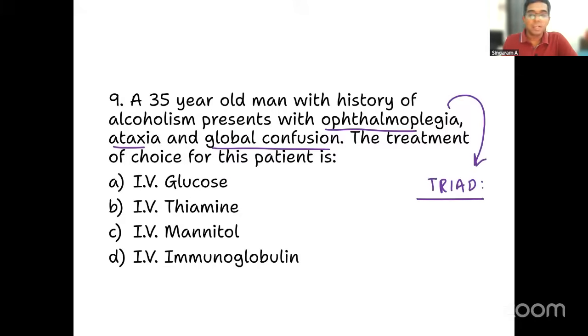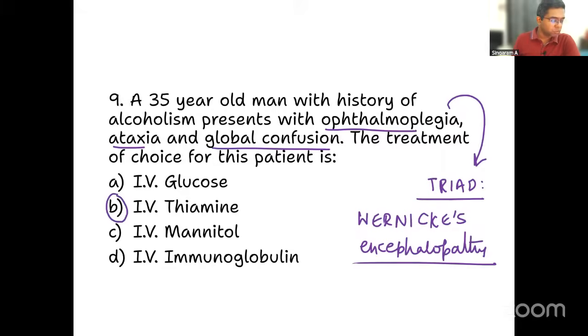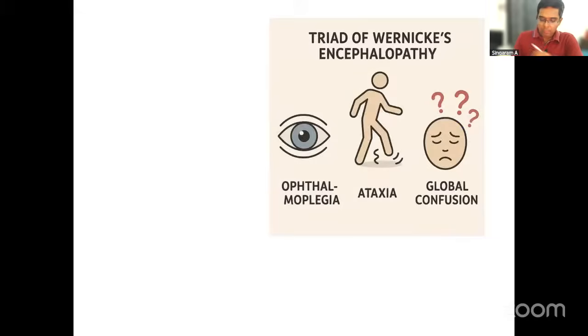Can you tell me what this triad is related to? Very good. It is nothing but Wernicke's encephalopathy. Correct. Very, very famous triad of Wernicke's encephalopathy. What is it due to? Most of you got it correct. It is due to thiamine or B1 deficiency, which is corrected by giving intravenous thiamine. Okay, right. This is what we remember as Wernicke's encephalopathy, right? Can you see the triad? Ophthalmoplegia, ataxia, and global confusion.